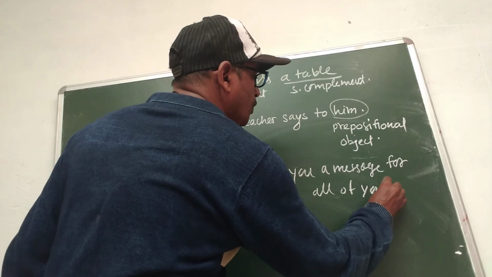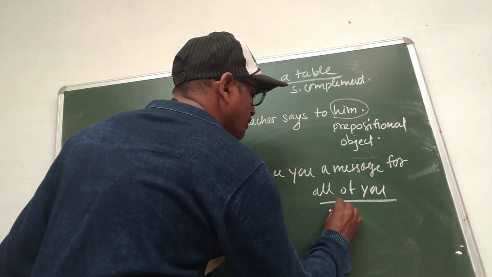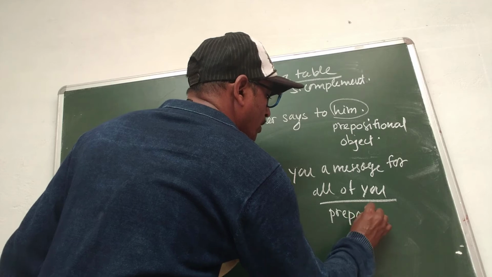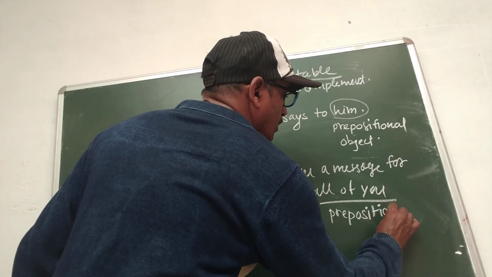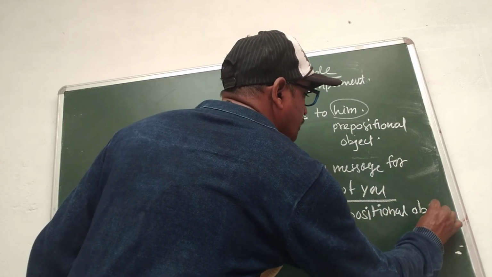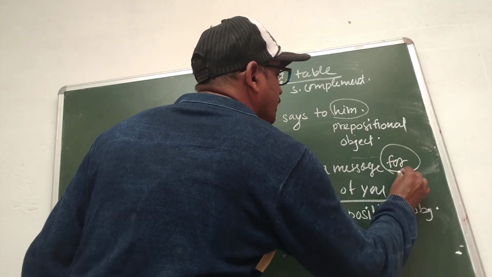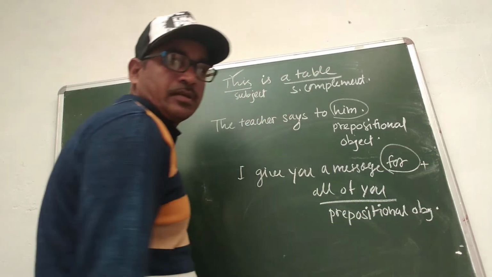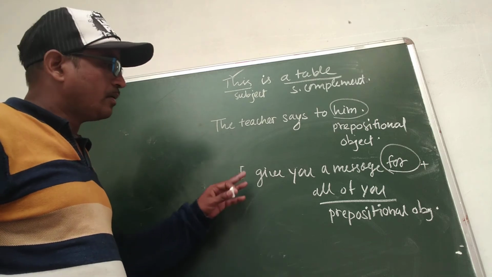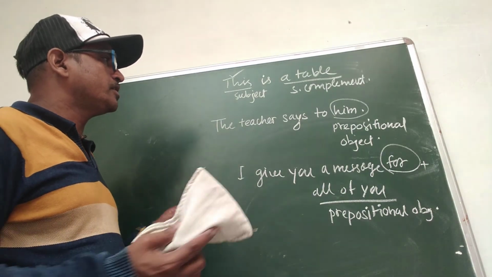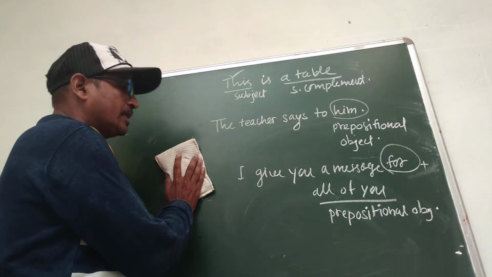Here all of you is the prepositional object, because it comes after the preposition. So it is a prepositional object and it is a part of the sentence.